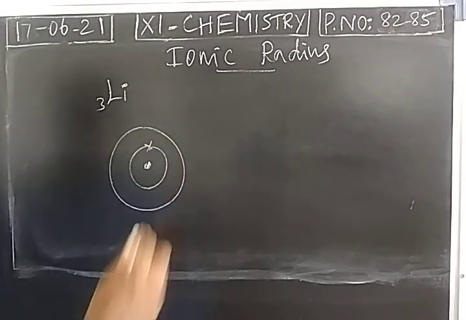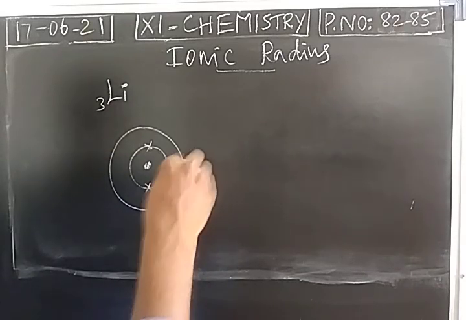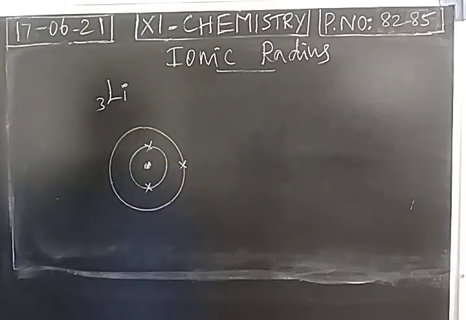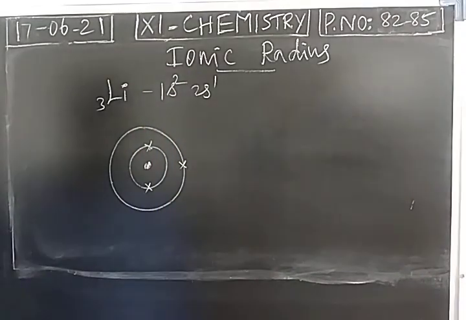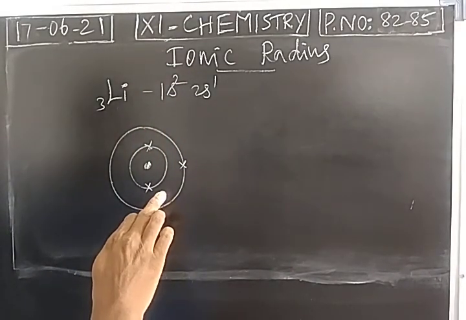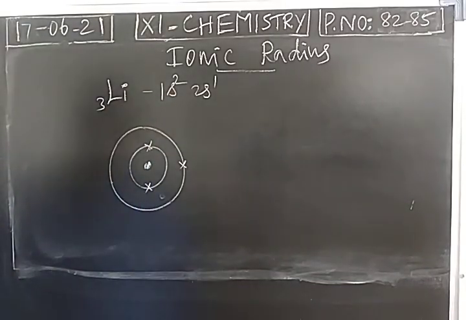Out of 3 electrons, 2 electrons are present in the first shell and 1 electron is present in the second shell. Okay. So this is the electronic arrangement in neutral lithium, 1s2, 2s1. The first shell has 2 electrons, the second shell has only 1 electron.